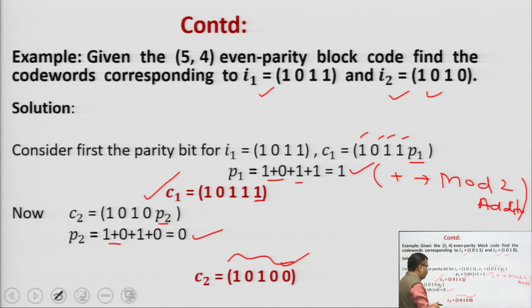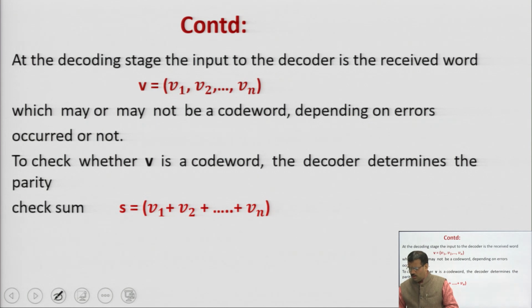Even parity means the number of ones will be even. Here you see in C1 the number of ones is 1 2 3 4, good. In this one, 1 2, this is even parity, the number of ones is even. So in this way you can make your final code word in case of single parity check codes. Okay, I hope it will be clear to everybody. So this was the coding side, how you design.